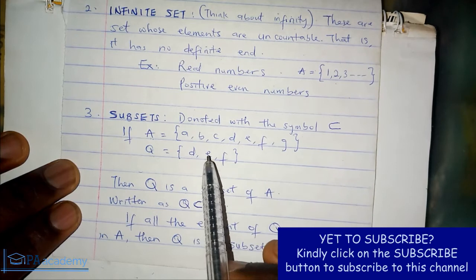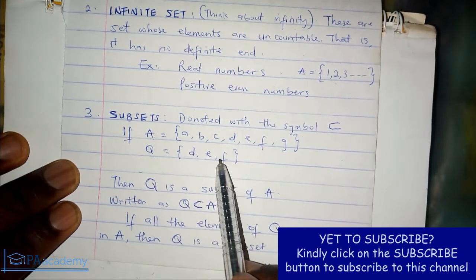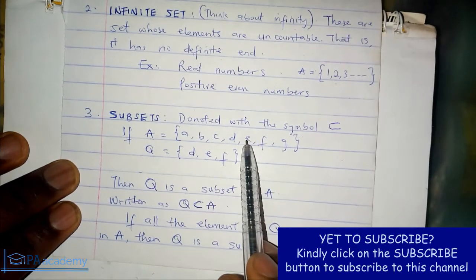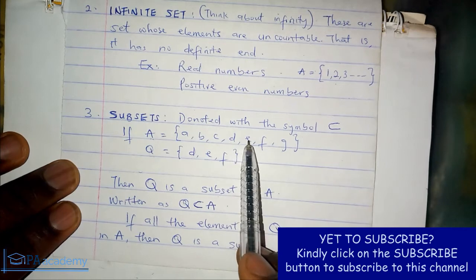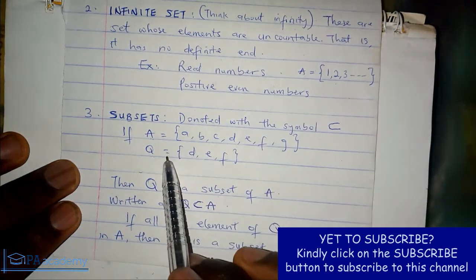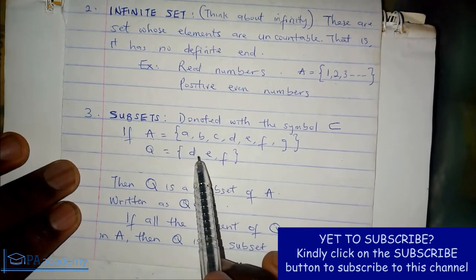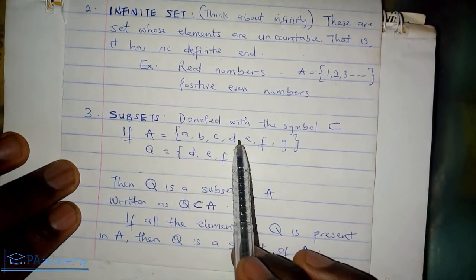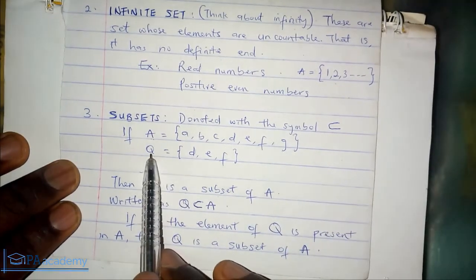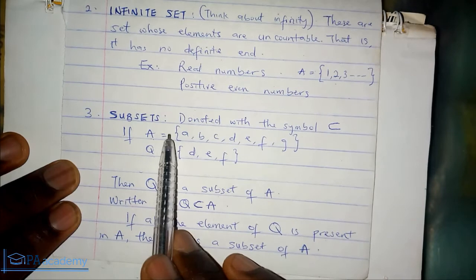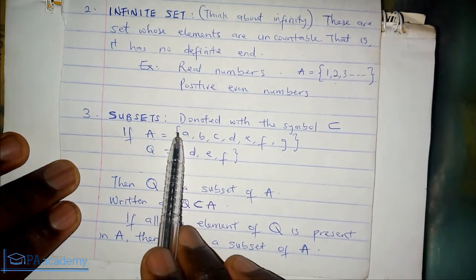Now, look at this. If you look at the elements in Q, which is D, E, F, you can also find them in set A. D, E, F. Look at it here. D, E, F. All the elements in Q, all of them, the three elements, 1, 2, 3, D, E, F, are present in A. D, E, F, also in A. That makes Q a subset of A.